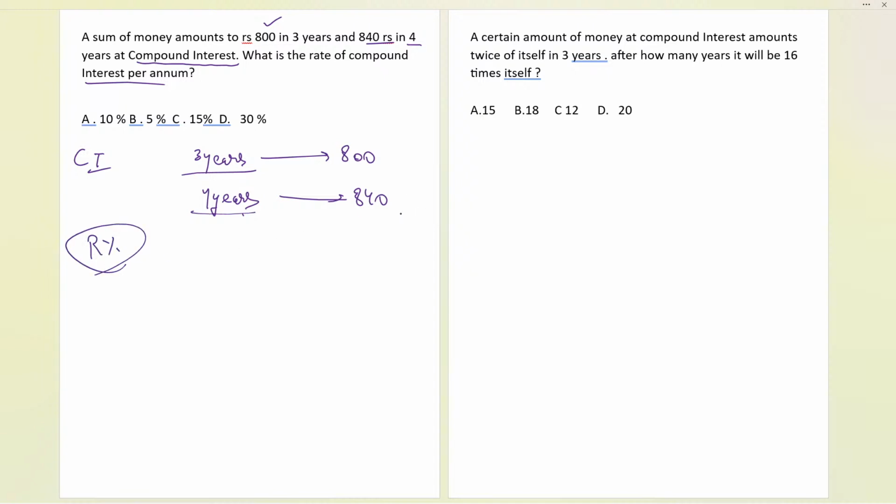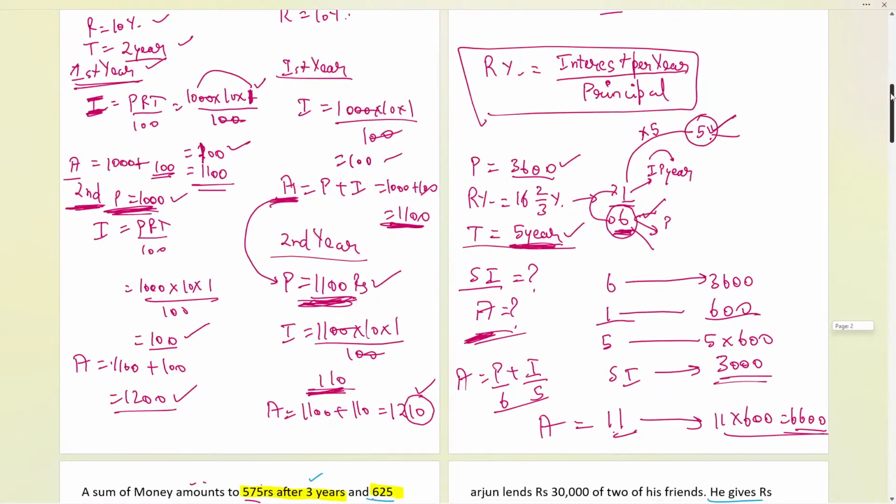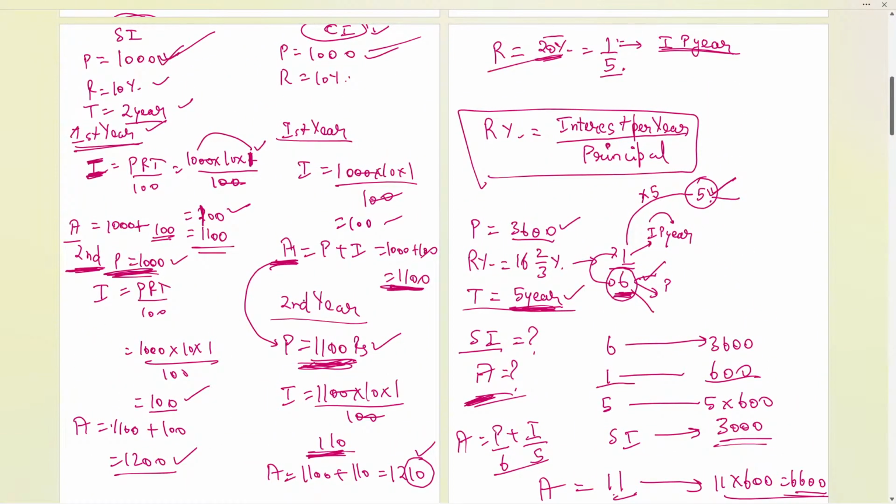Now, after 4 years this is 840, and after 3 years it is 800. Let me go back to the initial part that I told you. If I observe the amount of the previous year and the amount of the second year, understand everybody carefully, I'm talking about compound interest. For the second year, the amount was 1210. For the first year, the amount was 1100.